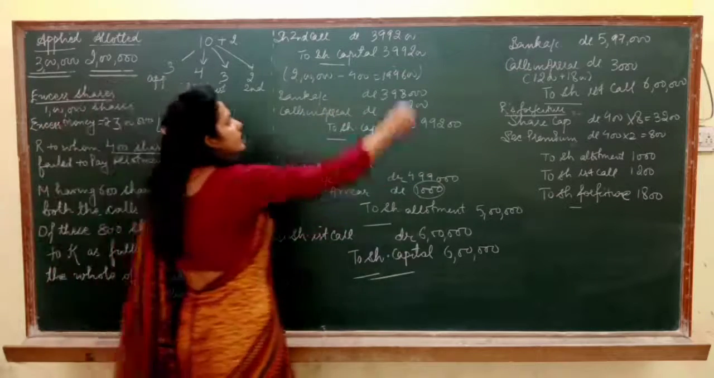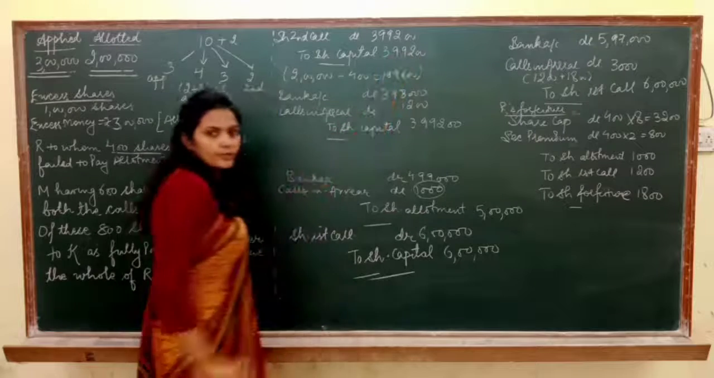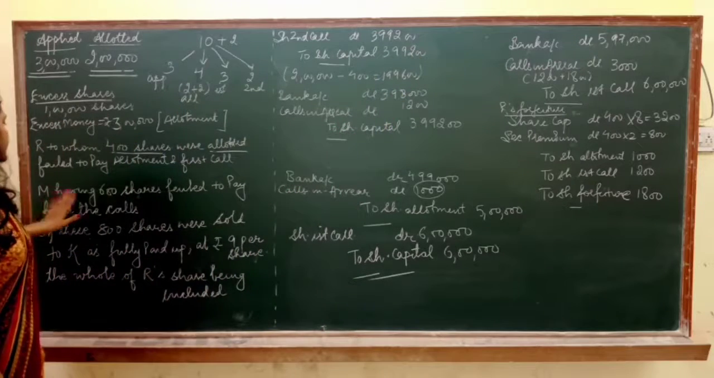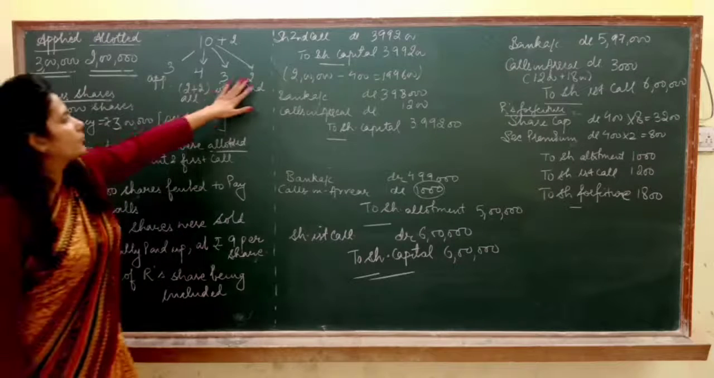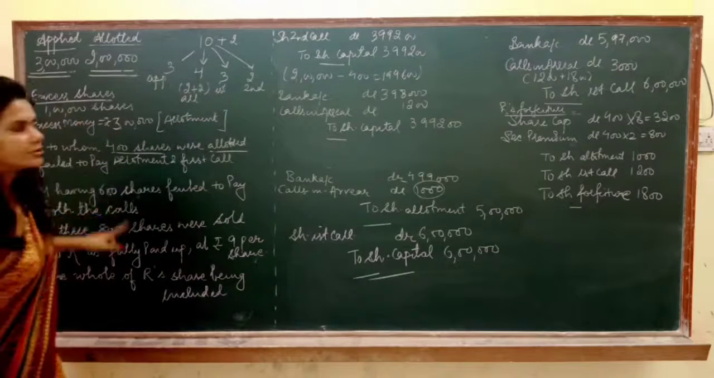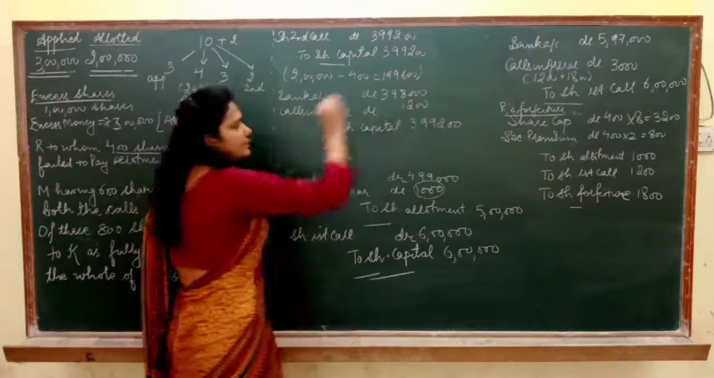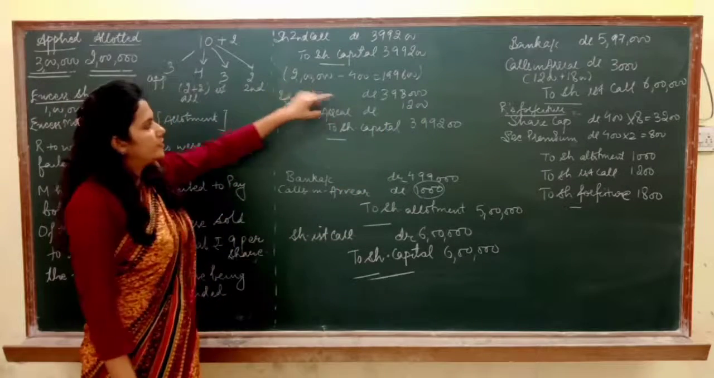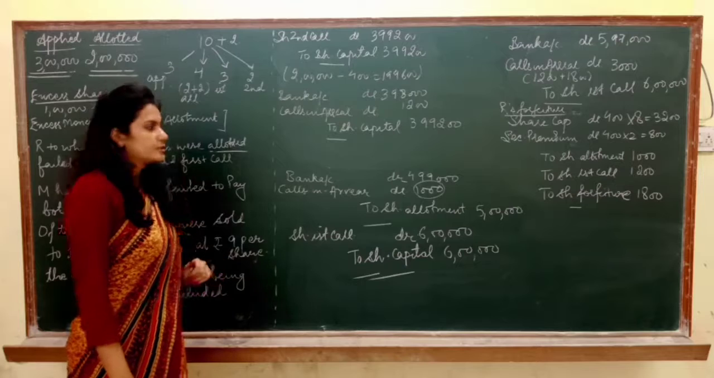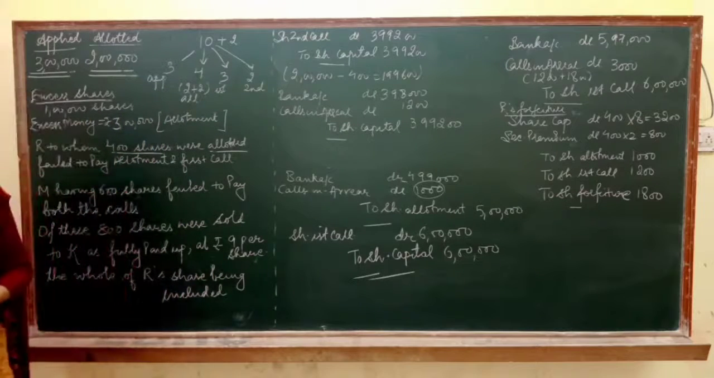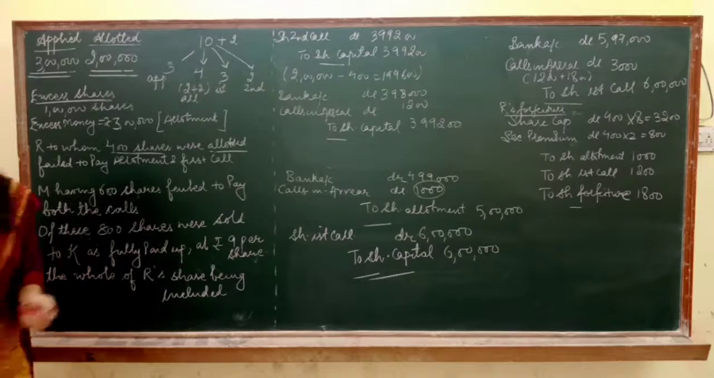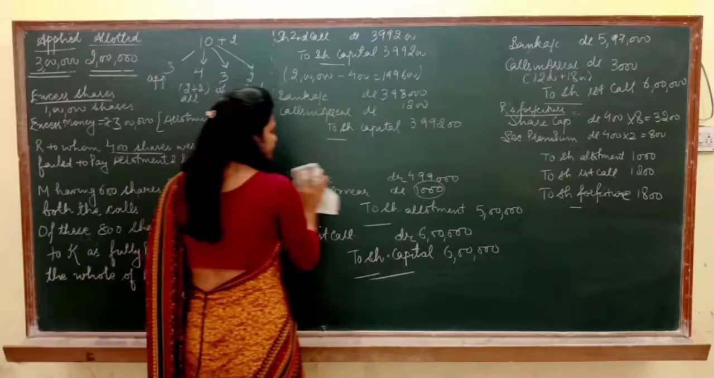Second call is of rupees 3,99,200, but one person having 600 shares failed to pay both the calls. It means he could not pay rupees 2 on 600 shares. So calls in arrears are rupees 1200. So how much we have received? 3,98,000. Now it is mentioned in the question that we have forfeited his shares also. It means now we have forfeited